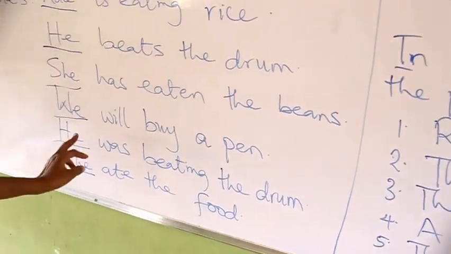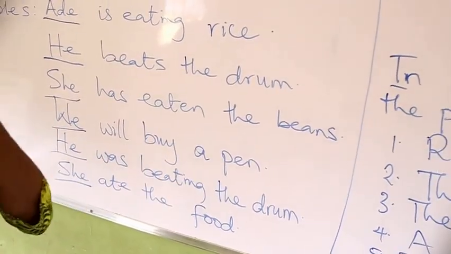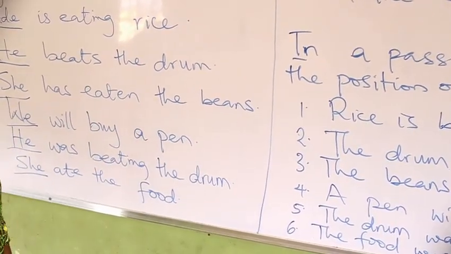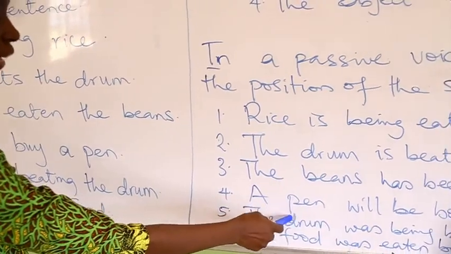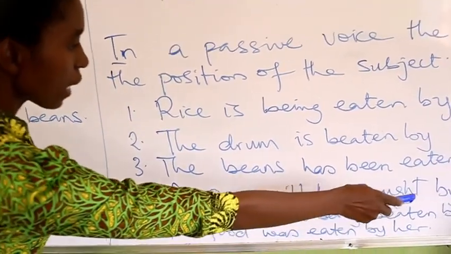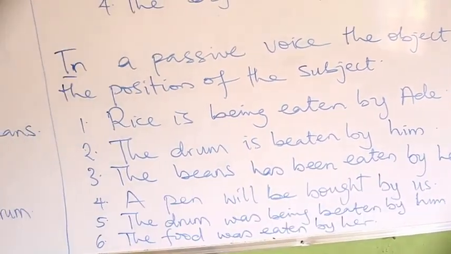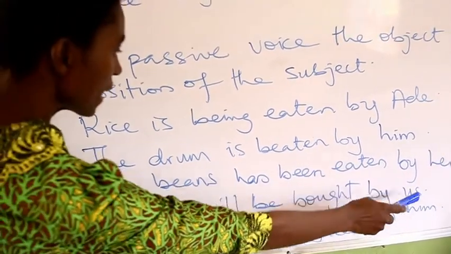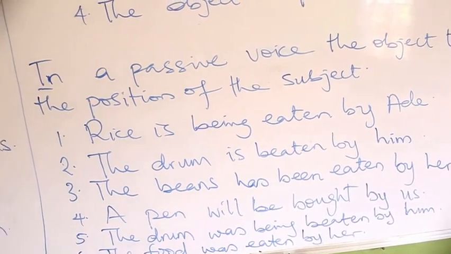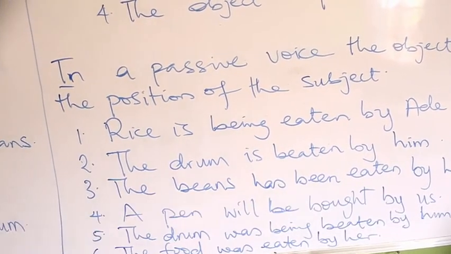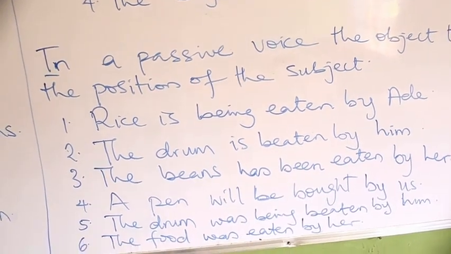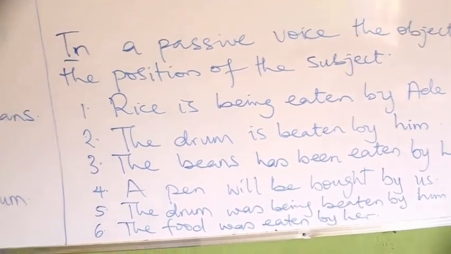Four. We will buy a pen. A pen will be bought by us. Us, the object form of we. Five.